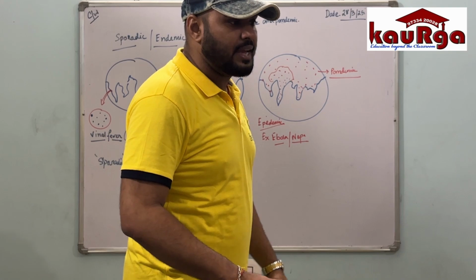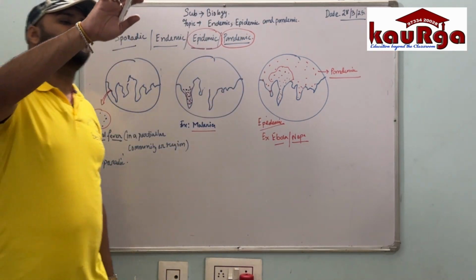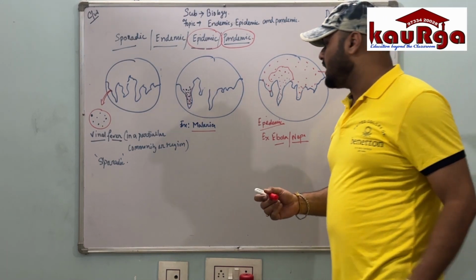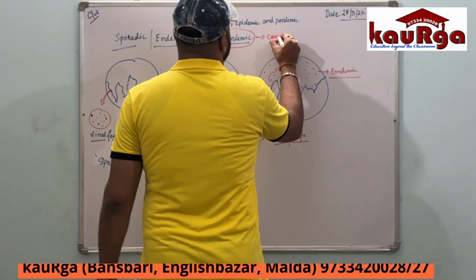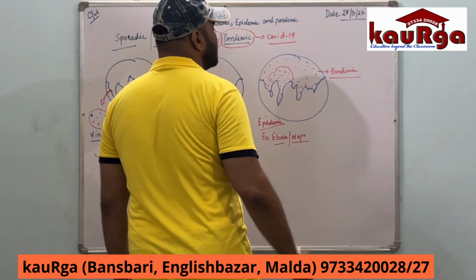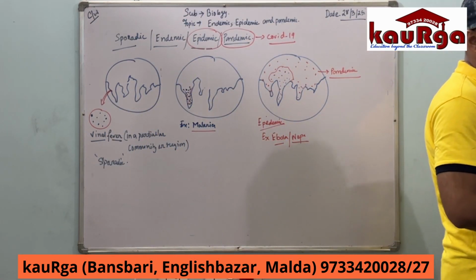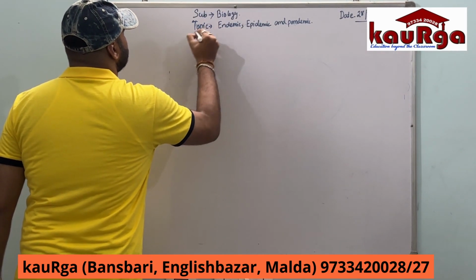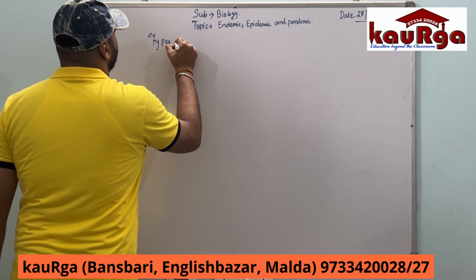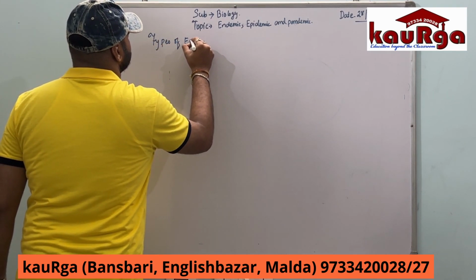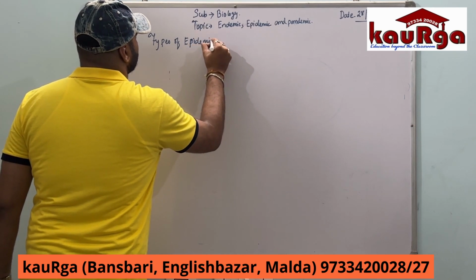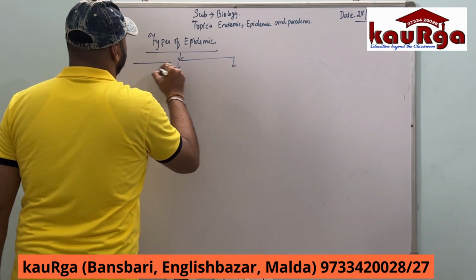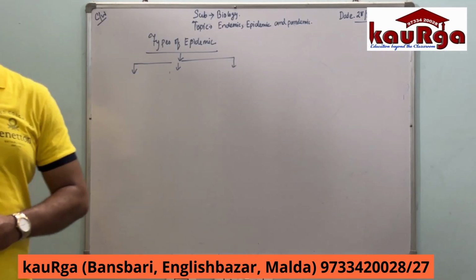But when this epidemic spreads on a large scale to all other parts of the world, it is considered to be a pandemic. An example of such a pandemic is COVID-19, which we have faced in the year 2024. Clear? Let us now start about the types of epidemic. What are the different types? We need to know that there are three major types of epidemic.